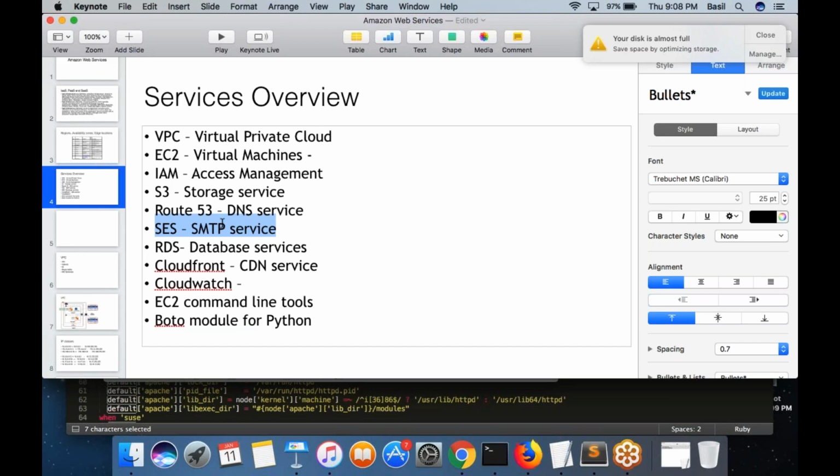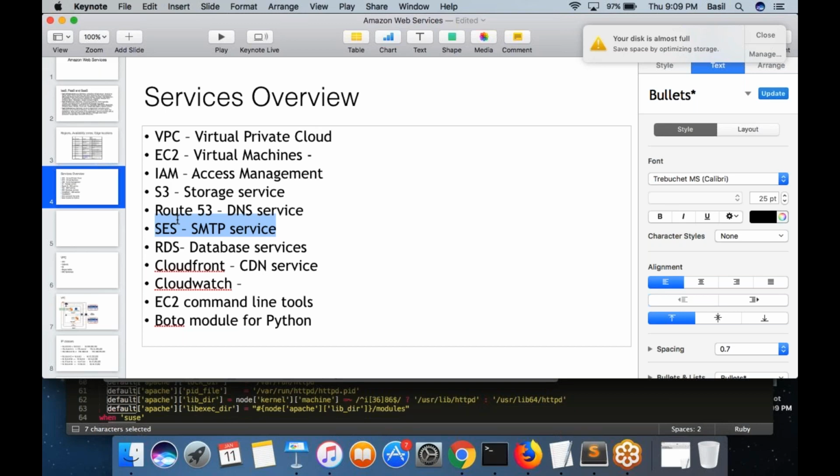So in such situations, whenever you want to send out an email, you need an SMTP server. That is something mandatory for anybody in the world who wants to send out an email. It has to relay through an SMTP server. So with the SES service of AWS, you can use the SES server as your SMTP to relay your emails to the outside world. So in the real world, why would you want to use SES?